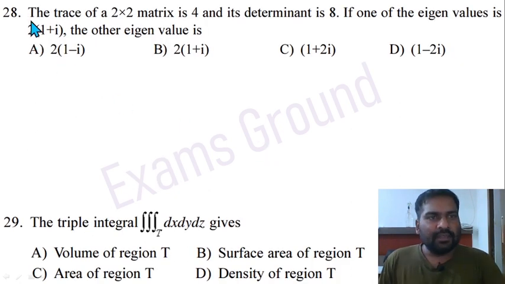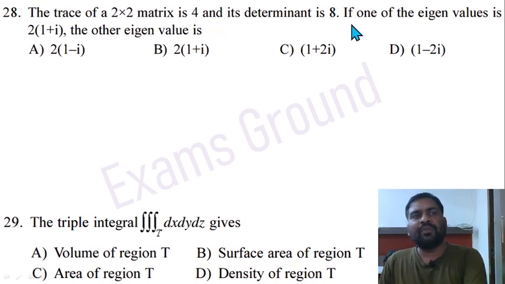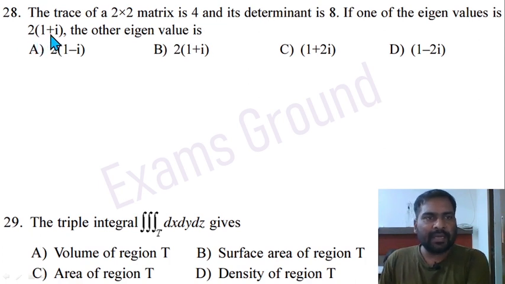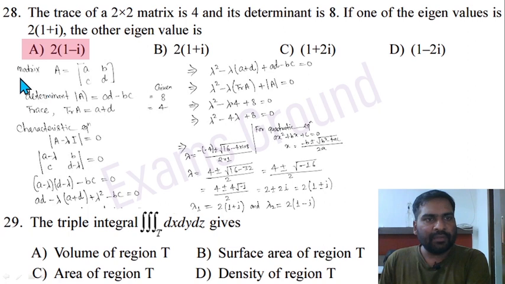Question 28. The trace of a 2 cross 2 matrix is 4 and its determinant is 8. If one of the eigenvalues is 2 times 1 plus i, the other eigenvalue is. Just solve it. Let matrix A be equal to this; then the determinant and trace are this. The determinant is given as 8 and the trace is given as 4. Use the characteristic equation to find the eigenvalues: A minus lambda identity matrix.